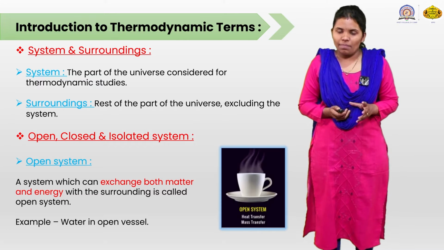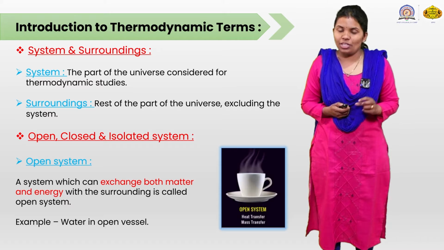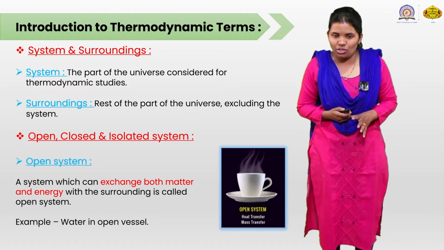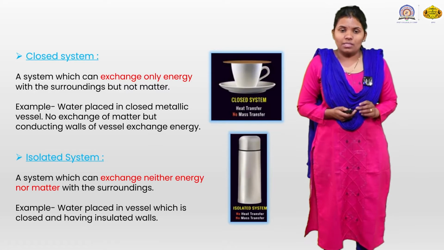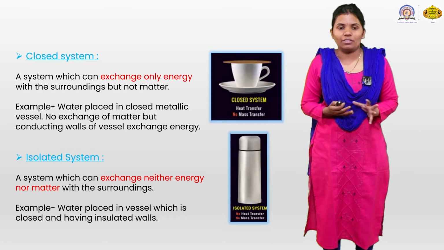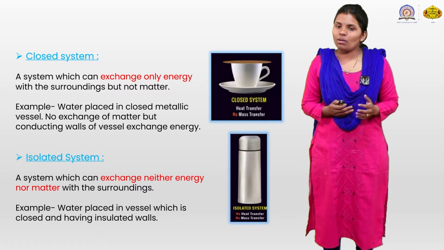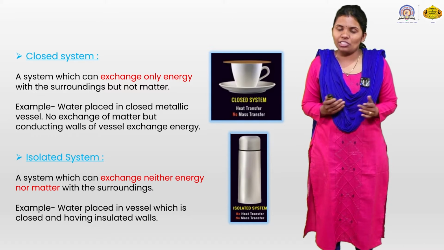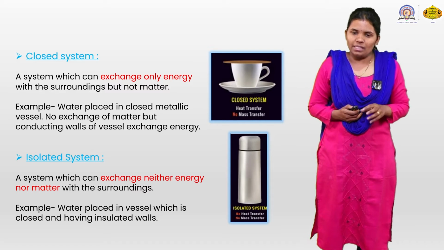So, open system, a cup of tea is the example for the open system, which exchanges both matter and energy with the surroundings. Next is the closed system, a system which can exchange energy only with the surroundings but not matter. A closed cup of tea only exchanges energy.